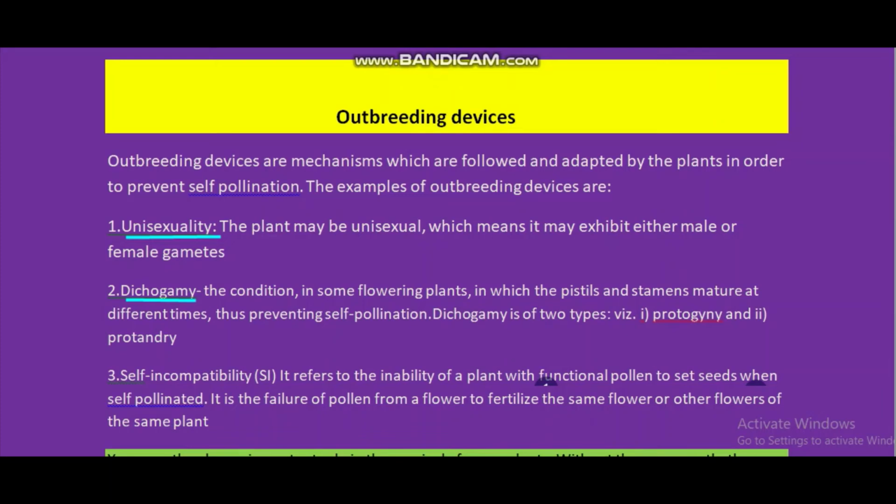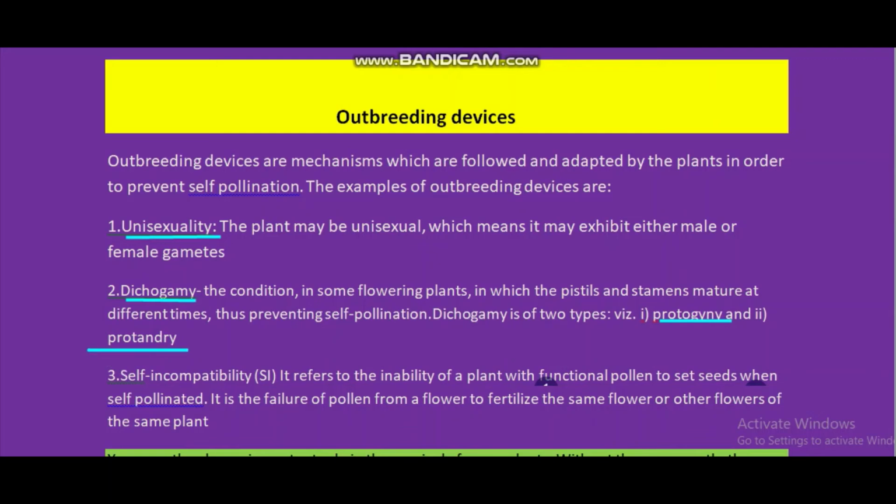Dichogamy means in some flowering plants, pistil or stamen mature at different times, thus preventing self-pollination. It is of two types. One is protogyny and another is protandry.